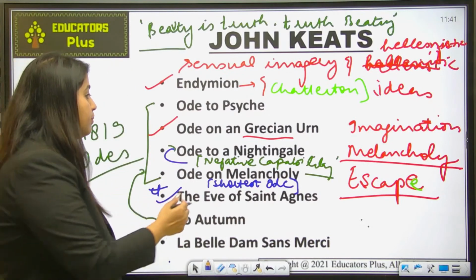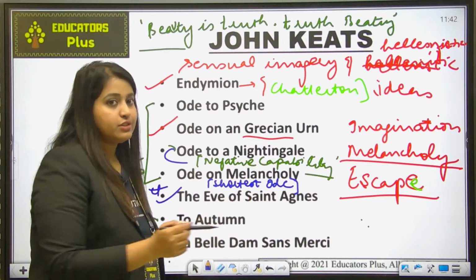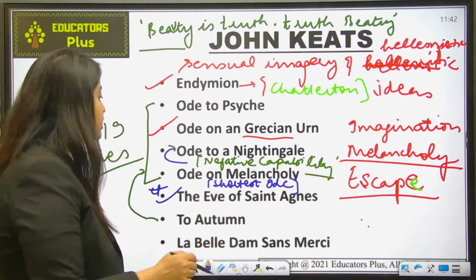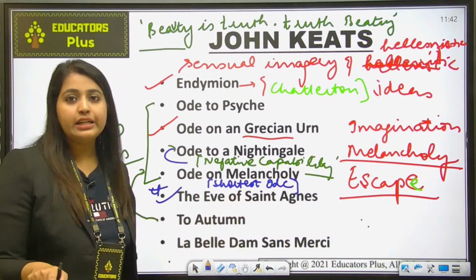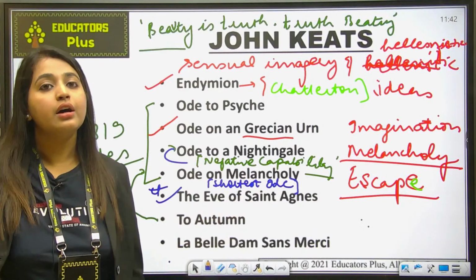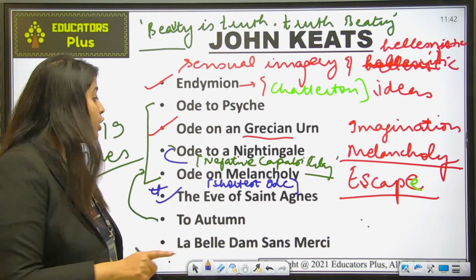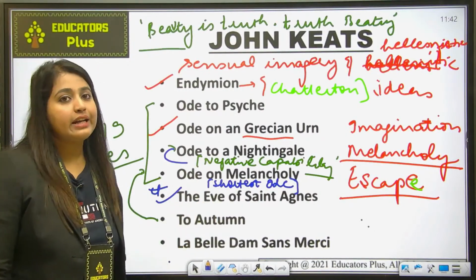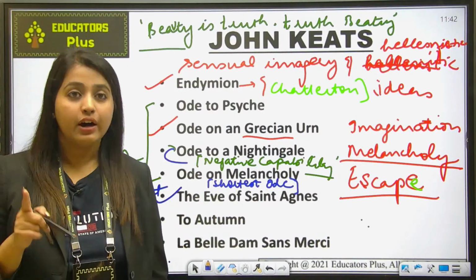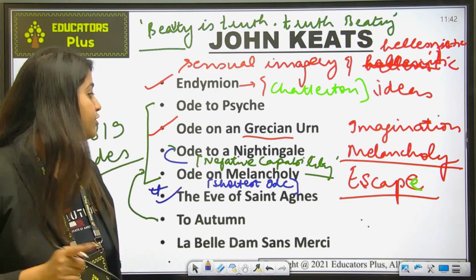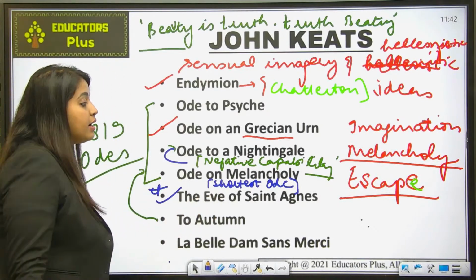That dream is all about the Eve of Saint Agnes. It is a myth that on the Eve of Saint Agnes, if a lady sleeps on time, she will have a dream of her lover. Here too, Madeline was a woman who slept on the Eve of Saint Agnes and dreamt of her lover Porphyro. This was all about the Eve of Saint Agnes.